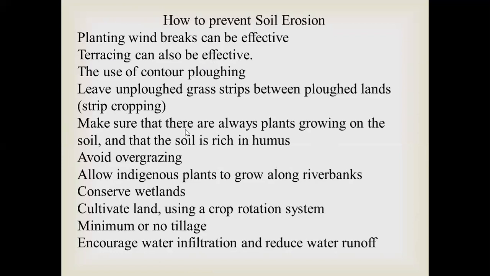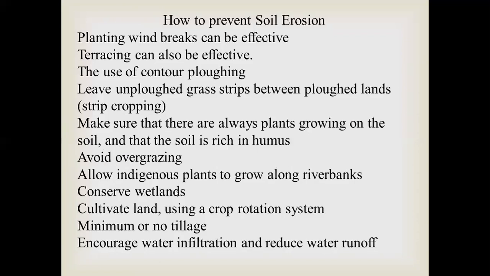Then make sure that there are always plants growing on the soil and that the soil is rich in humus, because humus will usually trap the water and see that the water is absorbed by the soil. And since plants are growing, their roots will stop the soil erosion by either wind or water. By water, they will stop by their roots, and wind erosion, they could stop by their leaves or canopy.